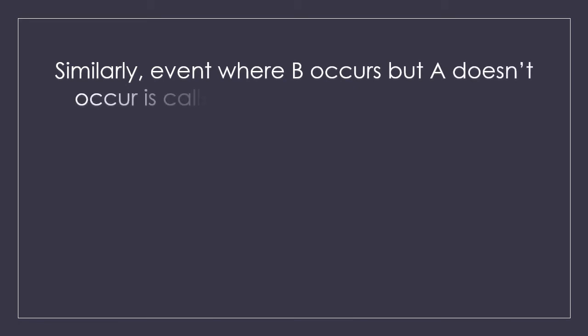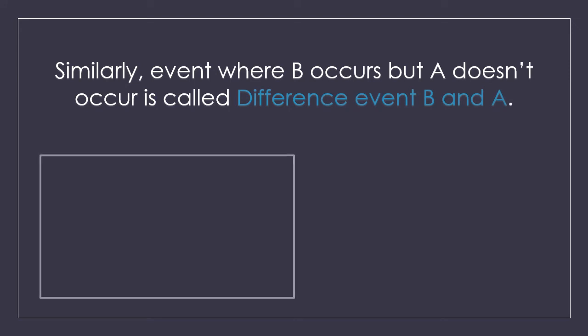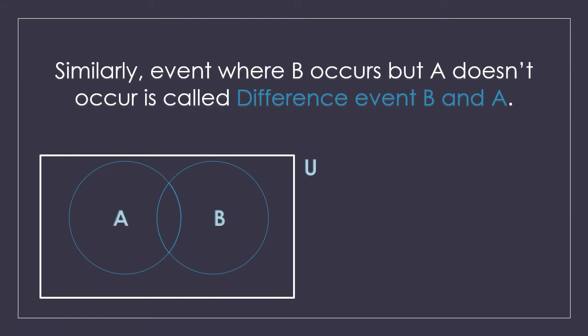So similarly, the event where B occurs but A doesn't occur is called the difference event B and A. This is just the opposite of the previous event. Here U is the sample space, A and B are the two events, and I am only going to show you the part which belongs to B, but the part which belongs to A should not be there. So this is how you show the difference event B and A, and it is denoted as B minus A.